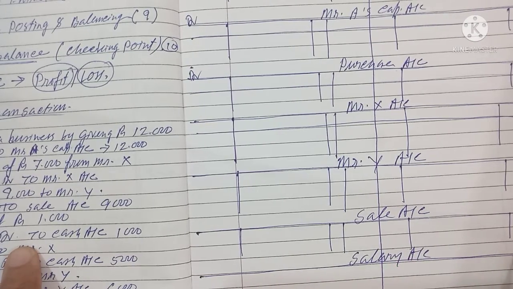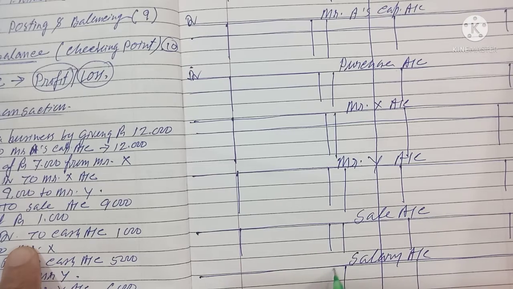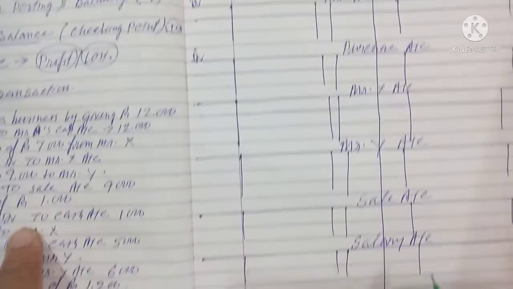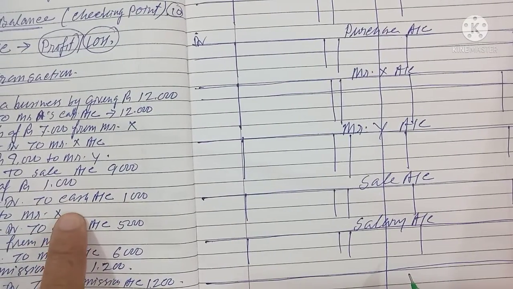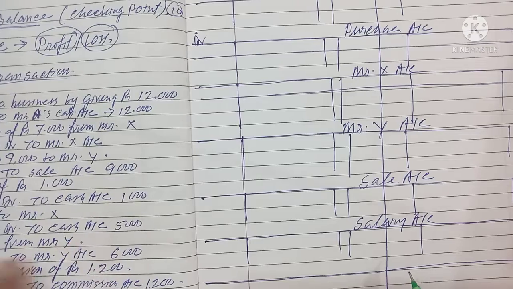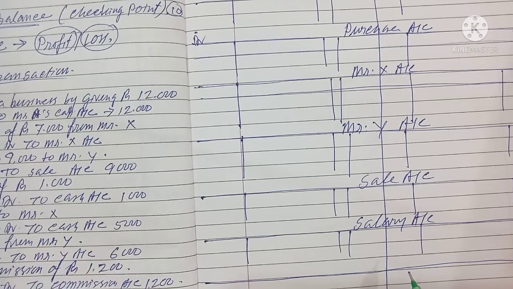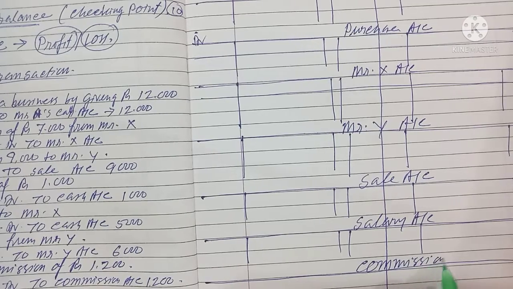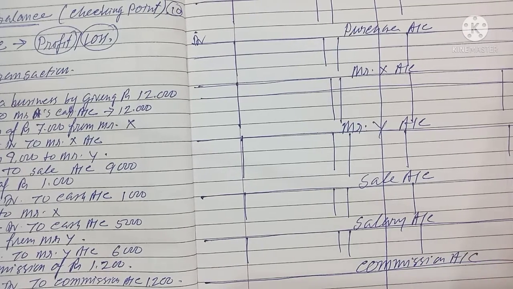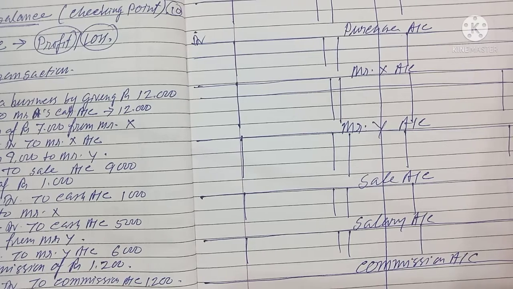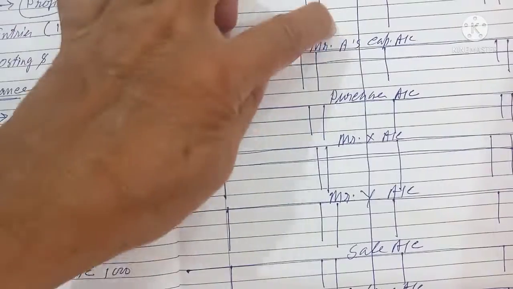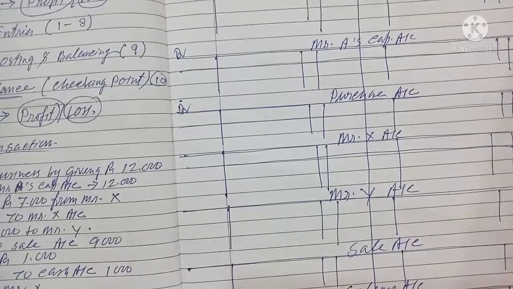Salary also we are getting less, so fewer transactions will come. Then you are getting cash, already common. X also common, cash common, Y common, cash common, commission. So everywhere I have opened the account. How many? 1, 2, 3, 4, 5, 6, 7, 8.